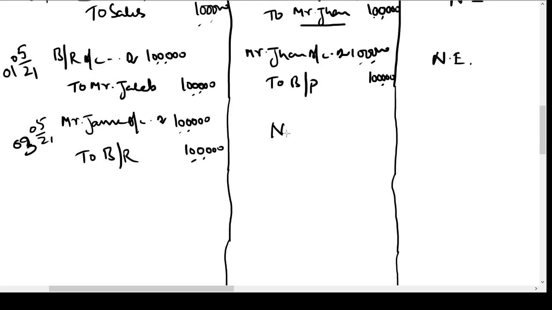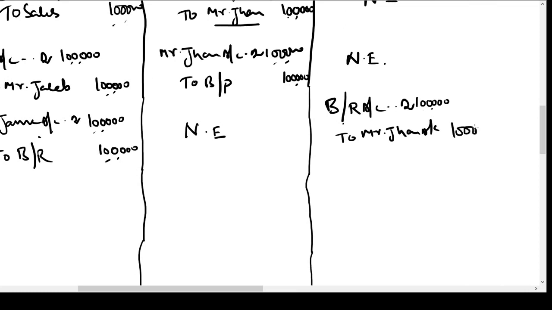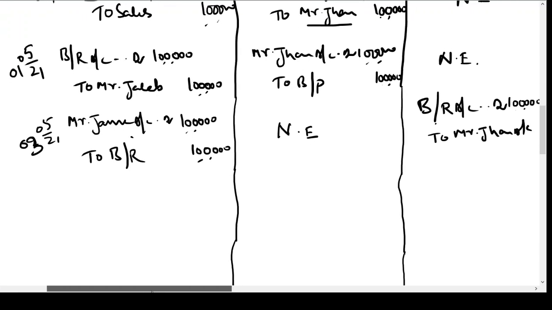In the books of Mr. Jacob, no entry will be passed because he is not a party to the transaction. The transaction is taking place between Mr. John and Mr. James. Now Mr. James is receiving a bill. He has to collect payment on this bill, so he will write it as bills receivable only in his books. Bills receivable account debit rupees 1 lakh. Who gave this bill to him? Mr. John gave this bill to him. That is why he is going to credit John account only in his books of account. So John account will be credited with rupees 1 lakh. There will be no entry in the books of Mr. Jacob. So this is the entry he is going to pass.